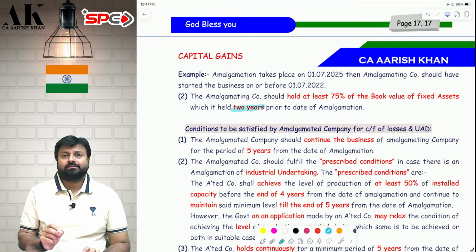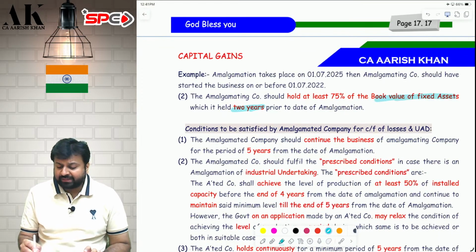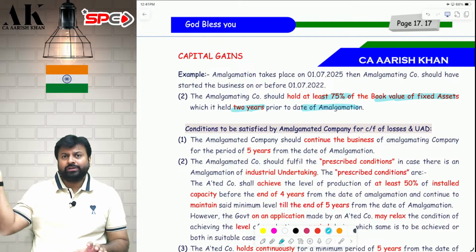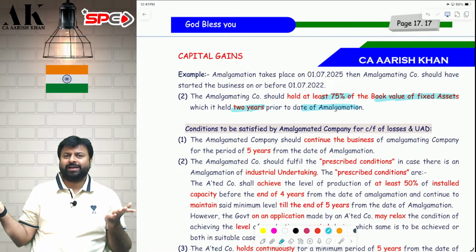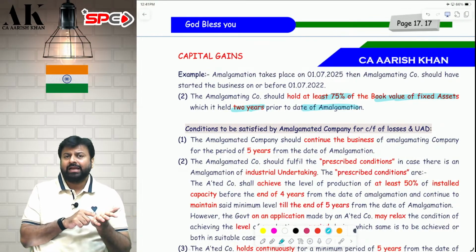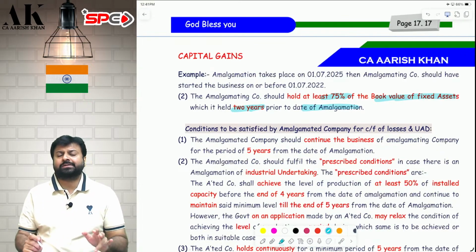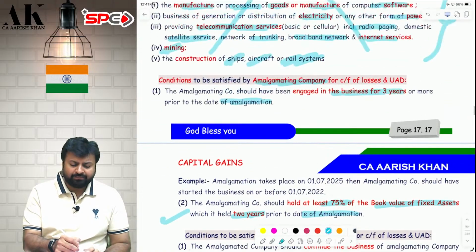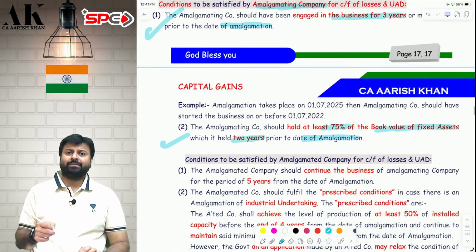Second, 2 years back, whatever book value of fixed assets were held by the company, of that at least 75% should be held today. 2 years back, today is the date of amalgamation. Go 2 years back, check the fixed asset register, find out the fixed asset, find out the value. And at least 75% of the book value of that asset should be there today also in your books of accounts, in your fixed asset register. If these two conditions are fulfilled, the conditions of amalgamating company are fulfilled.